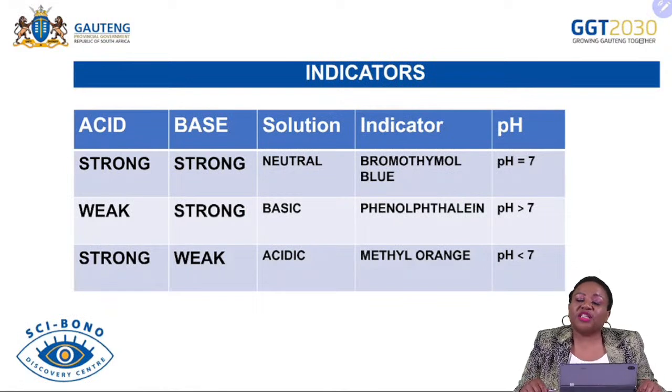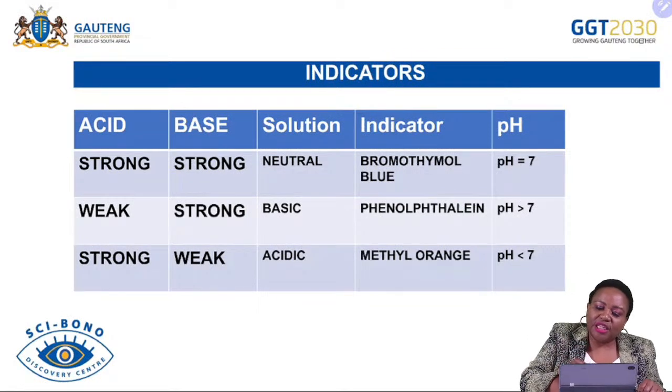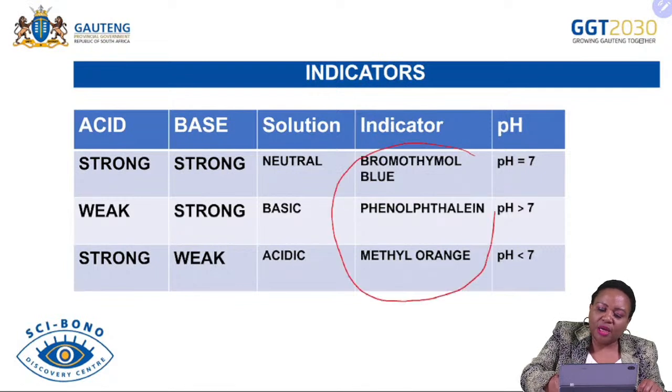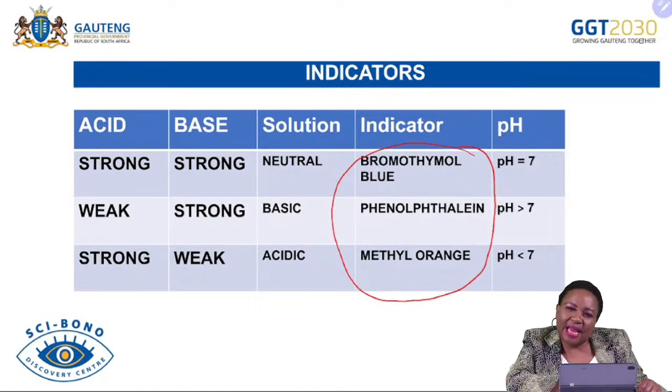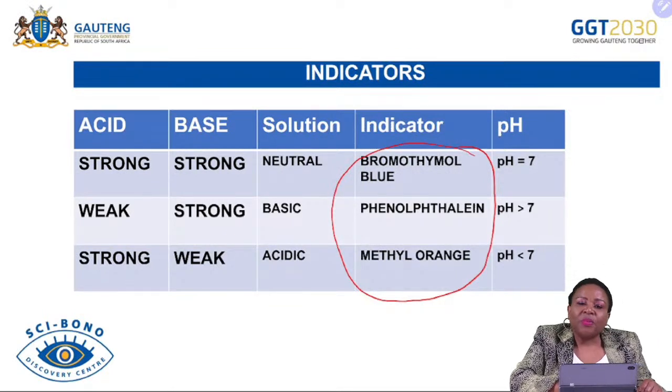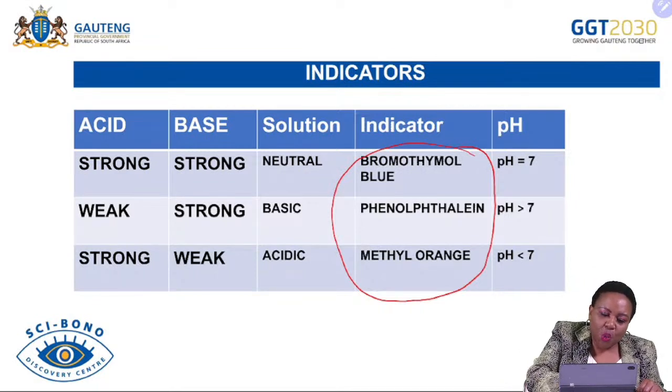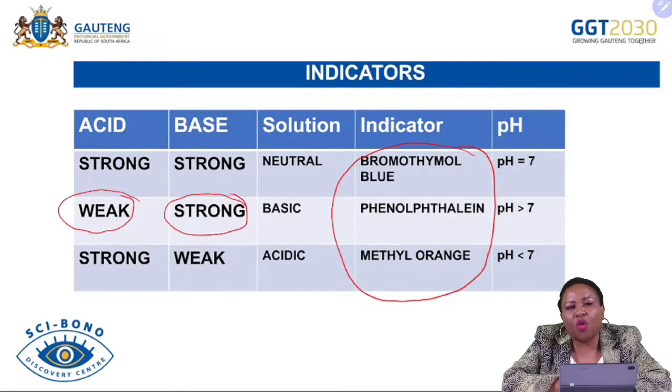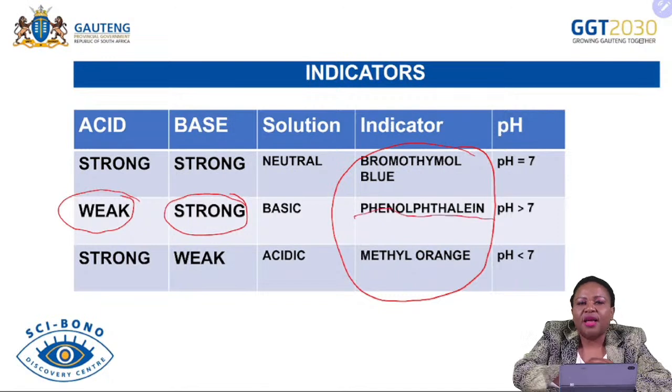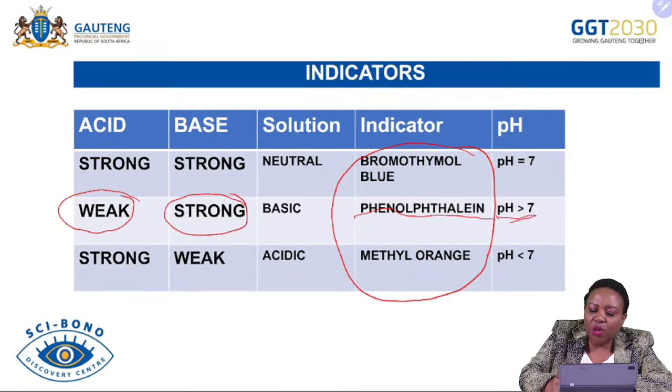This is the table that I was referring to, and we also used it in our previous lesson, whereby we were choosing suitable indicators. We are going to use oxalic acid, which is our weak acid, and a strong base, which is sodium hydroxide. So you look where you have a weak acid and a strong base. Therefore, for the titration of oxalic acid and sodium hydroxide, definitely we are going to use what? Phenolphthalein indicator, because it has a pH which is greater than 7, which shows a basic solution.